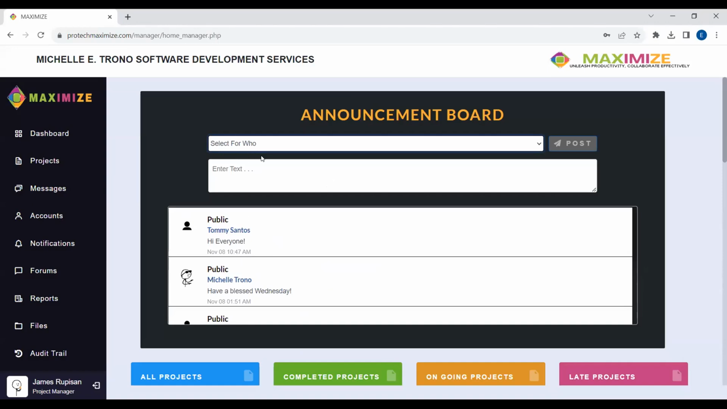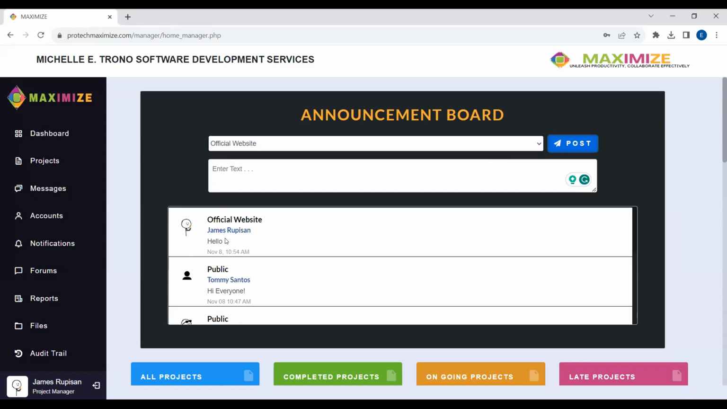So let's sample create. However, it's limited to those projects that are assigned to you. So I guess that's the official website. The other one. And then just create there. Then post it. Then we have here the announcement of a project manager.